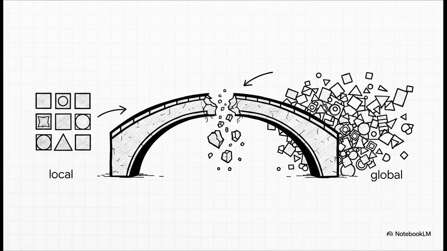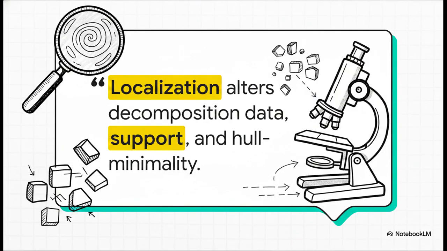Connecting local parts to a global whole is a huge puzzle. Perfectly stable local structures often just collapse globally. But get this twist. The research proves that using the microscope actually alters the module's core data.